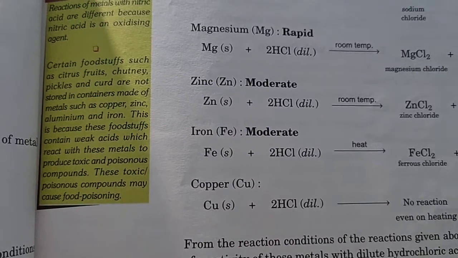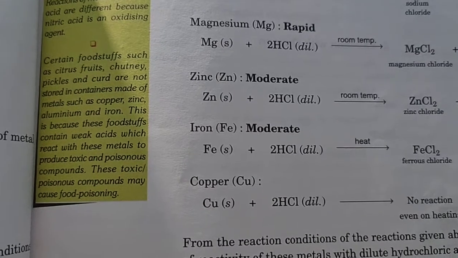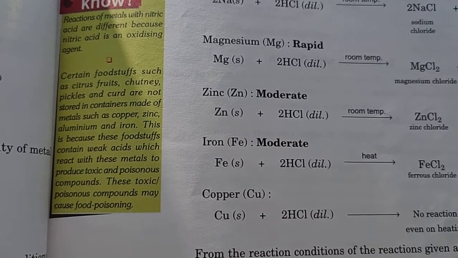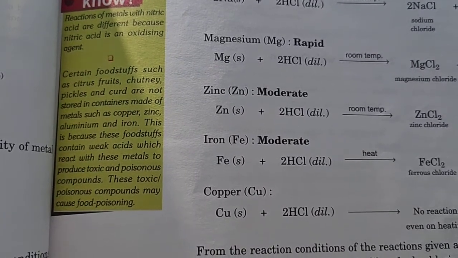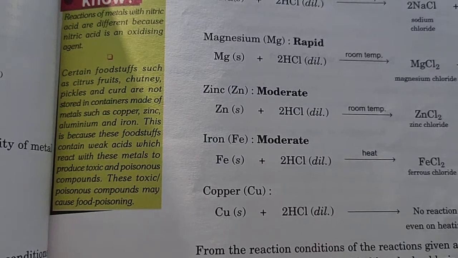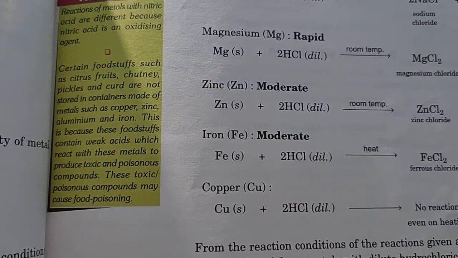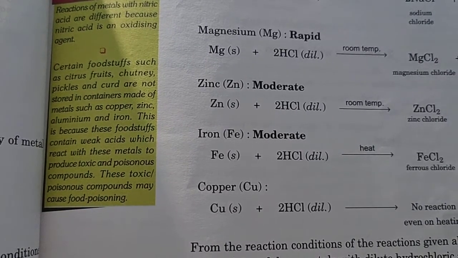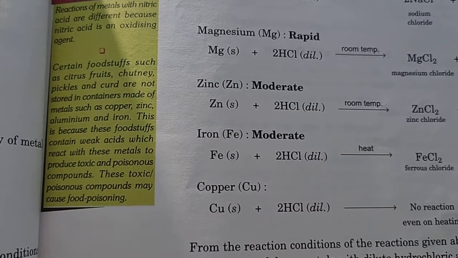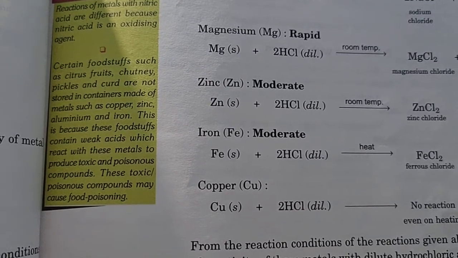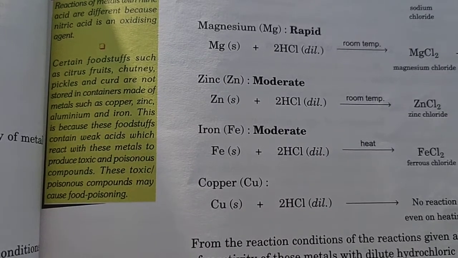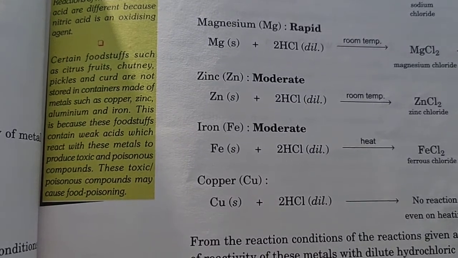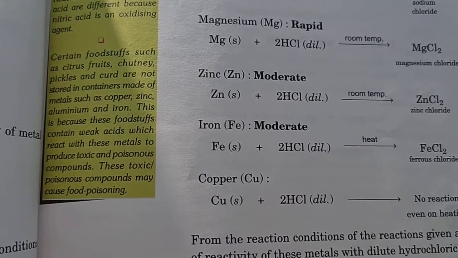One more thing I should read: certain foodstuffs like citrus fruits, chutney, pickles and curd are not stored in containers made of metals such as copper, zinc, aluminium and iron. Why? This is very important: these foodstuffs contain weak acids which react with these metals to produce toxic and poisonous compounds. These toxic compounds may cause food poisoning. That is why we cannot keep chutney, pickles and curd in containers made of copper, zinc, aluminium or iron.